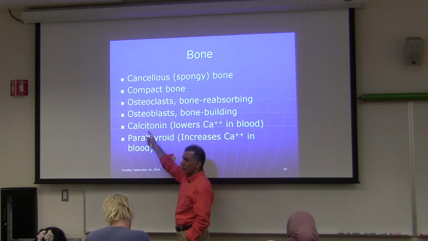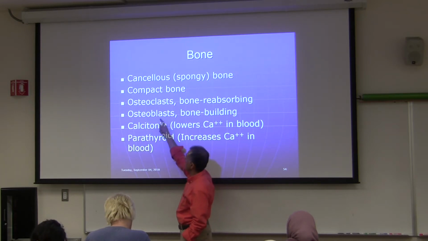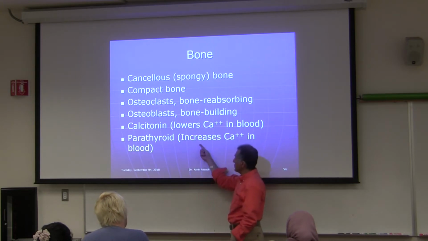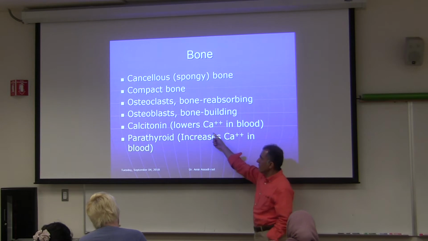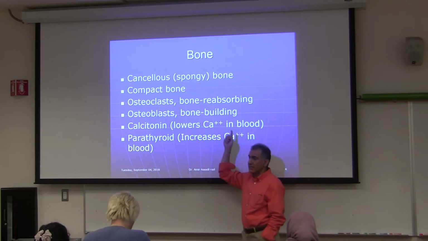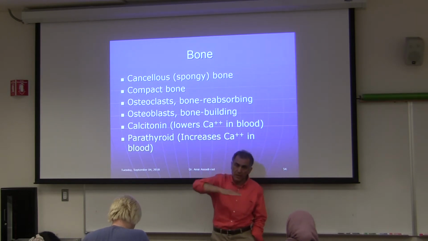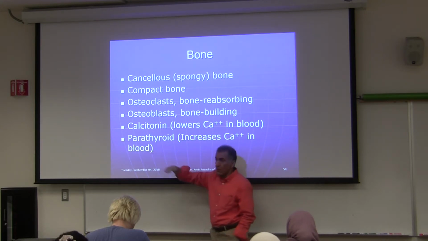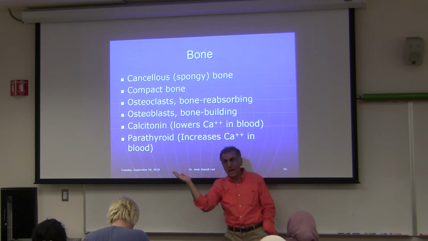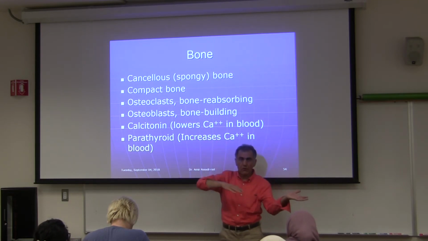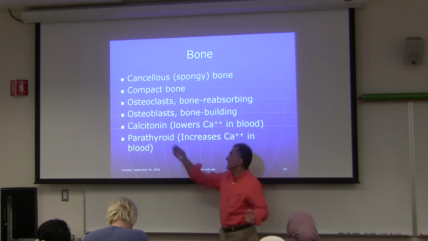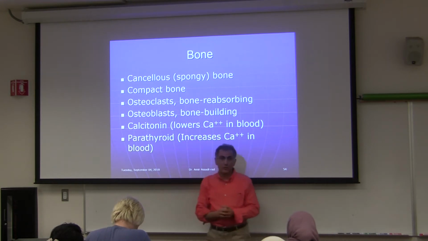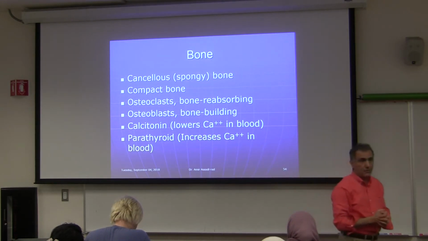And what does calcitonin do? It stimulates the osteoblasts to take up calcium from blood. So it lowers calcium. Calcitonin lowers the calcium level in the blood, and parathyroid increases the calcium level in the blood. How? Parathyroid hormone breaks down bone, and calcitonin builds up bone with help of these 2 cells which are in the bone, and I talked about that. I hope that makes sense.